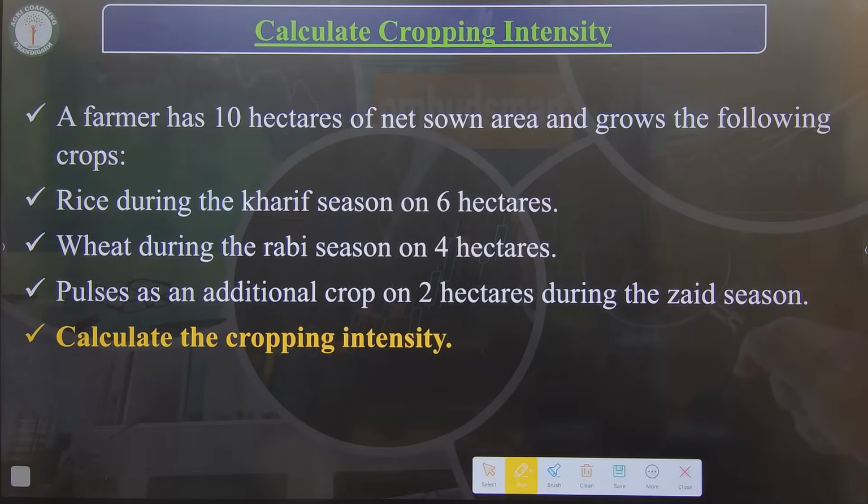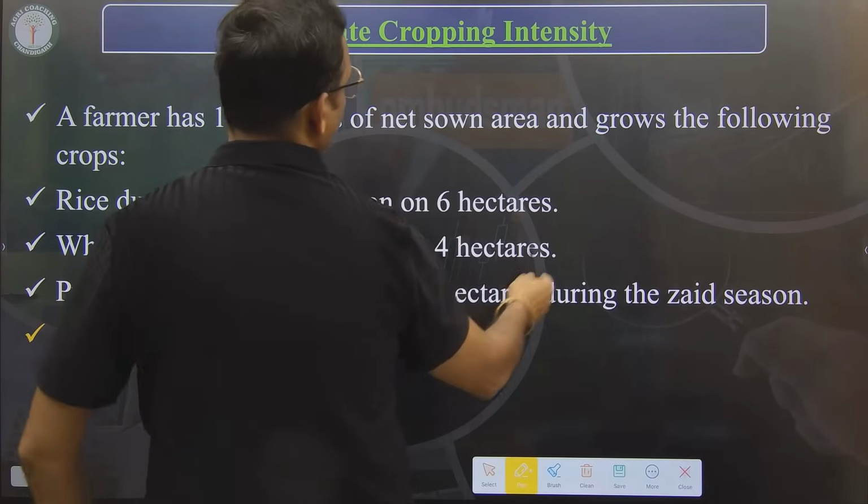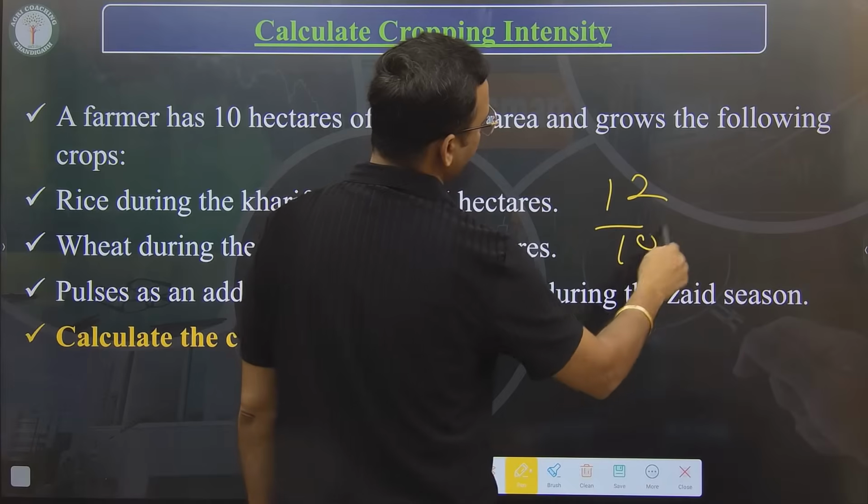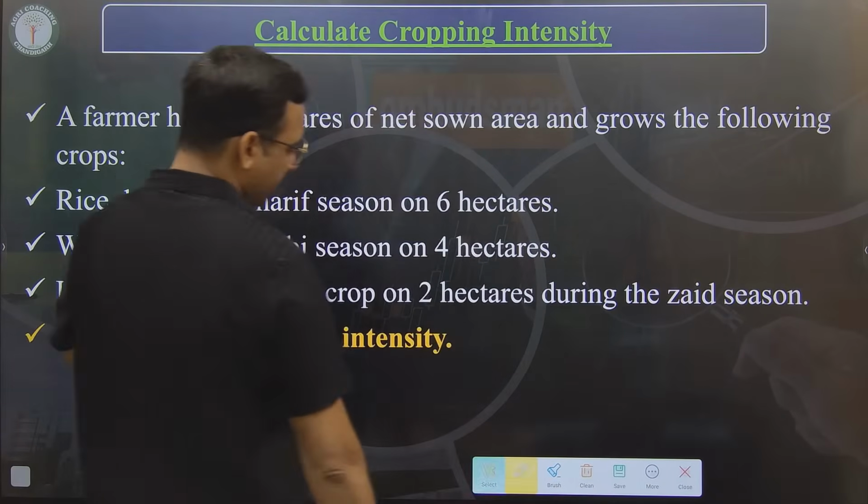Yes, everybody is right. Rocky, Agriaddict 34, then bounce back. Next one, of course it will be 120%. How? 6, 4, 10 to 12, so 12 divided by 10 into 100, so it will be 120%. Okay.